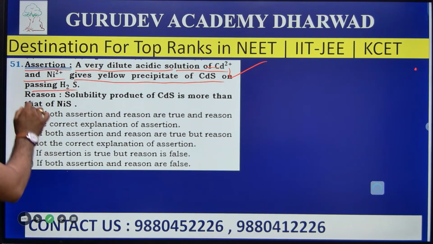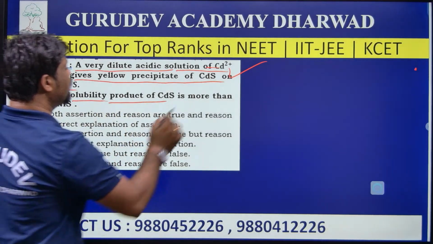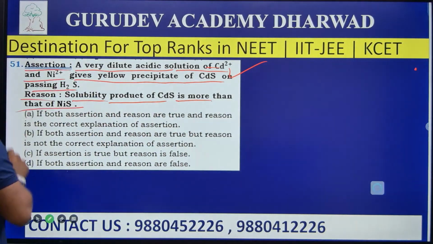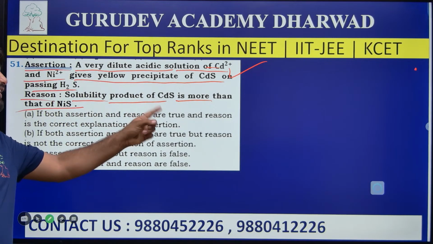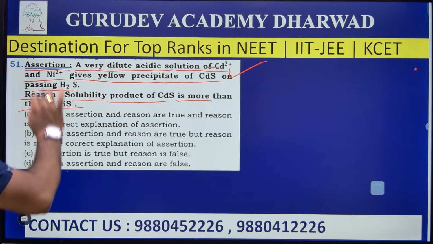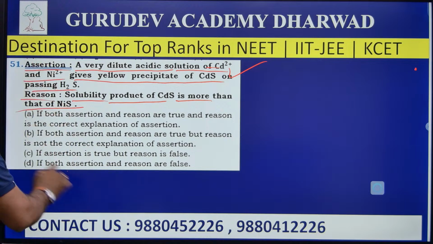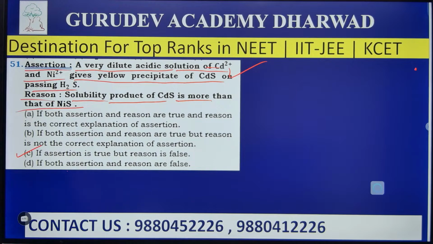Go to the reason. The solubility product of cadmium sulfide is more than that of nickel sulfide. No, actually the solubility product of cadmium sulfide is less. So the reason is false. As a result, I can say that the assertion is true, and the reason is false. Hence option C is the right answer for the question here. Okay, well, go to the next question then.